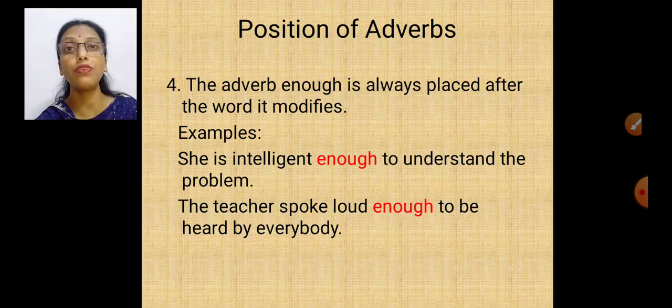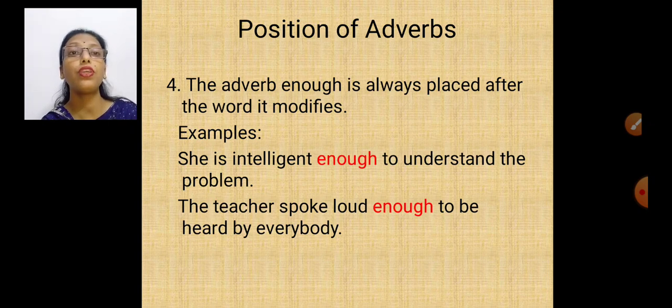Now another case is there. The adverb enough is always placed after the word it modifies. She is intelligent enough to understand the problem. What is enough doing? Enough is telling about intelligent. She is very intelligent. She is intelligent enough to understand the problem. So enough will come after intelligent, about which it is talking. The teacher spoke loud enough.